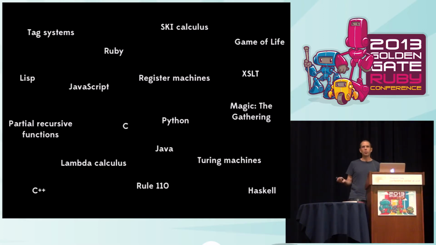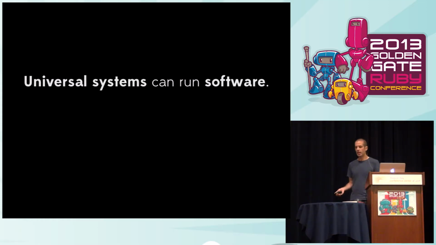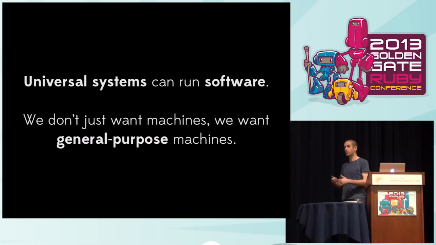So why are we so interested in universal systems? Well, the essential property of universal systems is that they can run software. You can create one once, and software means that you can feed some data into a system, and it can behave differently depending on what that data looks like. Ultimately, we don't just want automated machines that can do work for us. We want general purpose machines that we can build or design once, and then having built them, we can feed them data and have them do any job just based on what data we've put into them. And MRI is one of these general purpose machines.